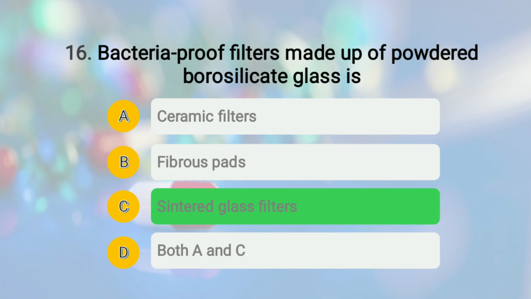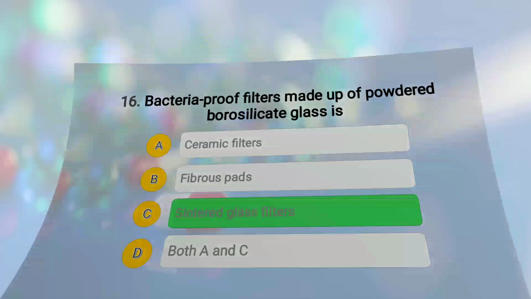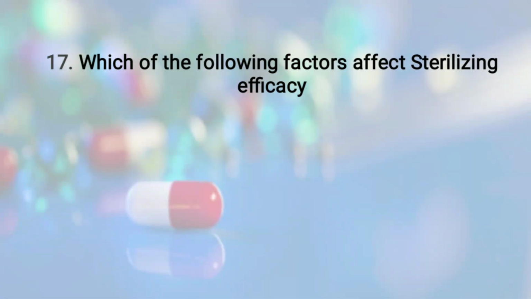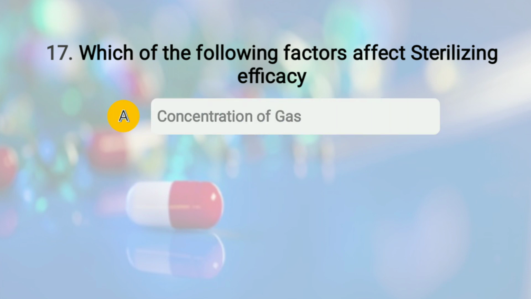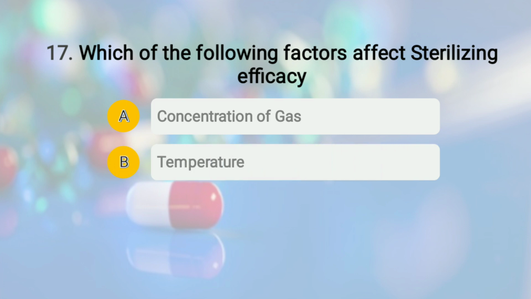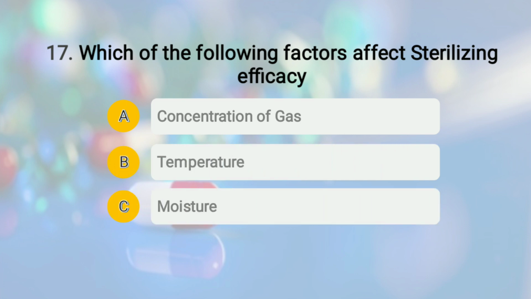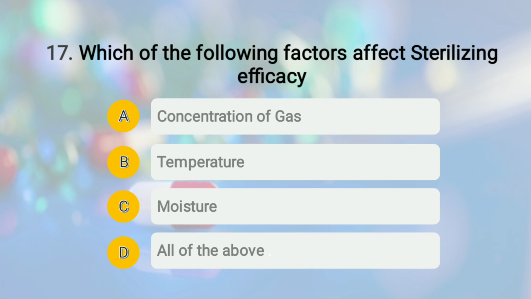They are made up of powdered borosilicate glass, whereas ceramic filters are made up of porous porcelain, and fibrous pads mainly consist of asbestos fibers blended with wood cellulose. Okay, then moving to question number 17. The question is, which of the following factors affect sterilization efficacy? The options given are option number A concentration of gas, option number B temperature, option number C moisture, and option number D all of the above.